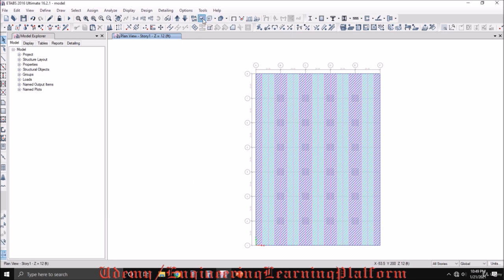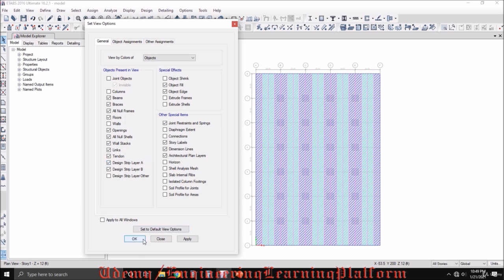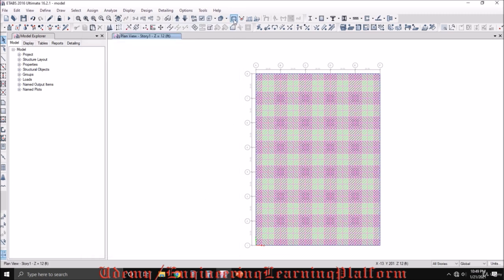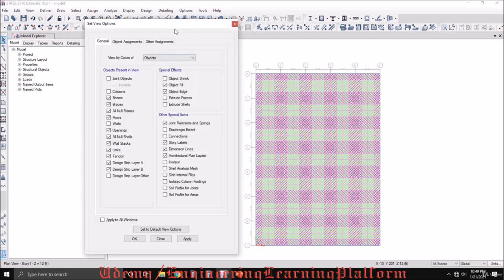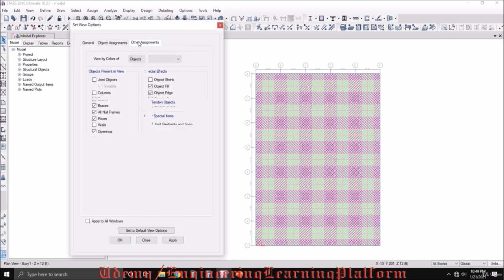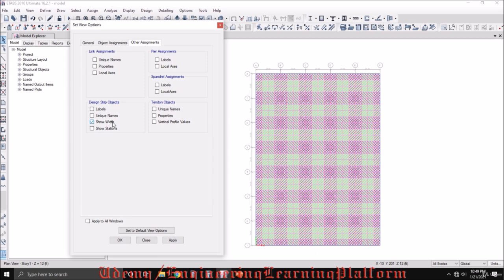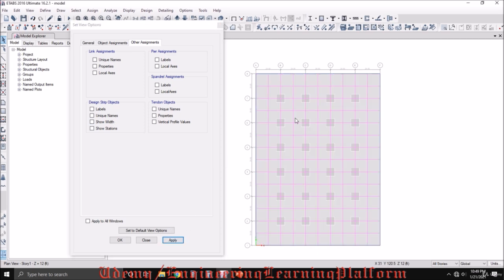Now let's check the visibility of the other strip. Upon pressing deformed, undeformed shape, let's say if I have to turn off the visibility of the strip or just see the strip in the form of a line, you can click on show width and then check it. So you will be just seeing a line, and if you need to see the width again, you can click on show width and click on OK.